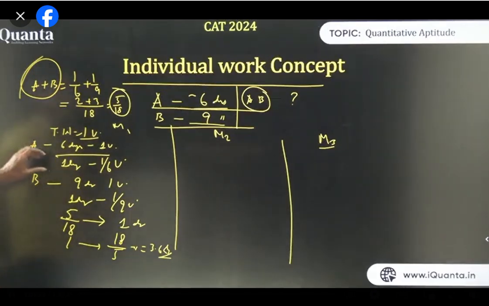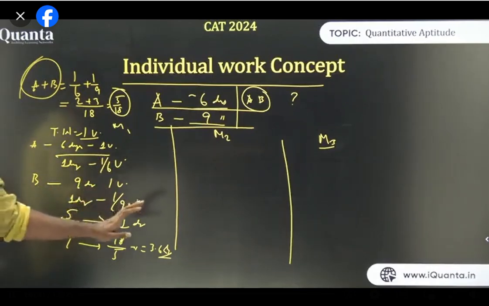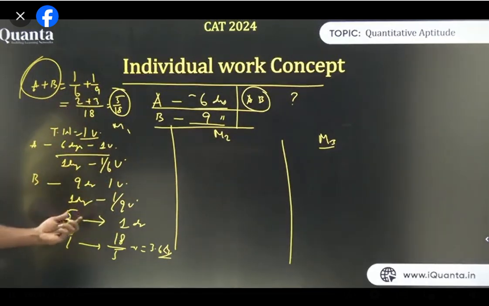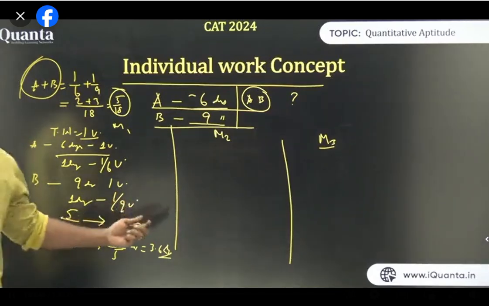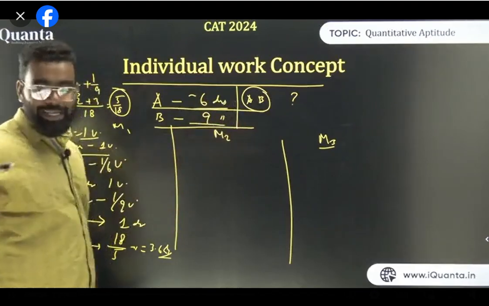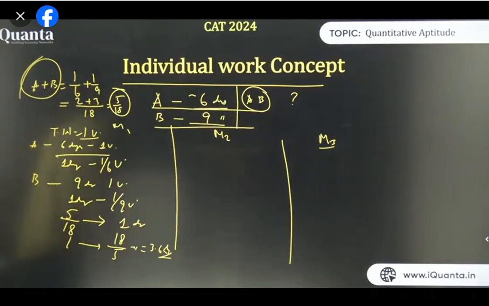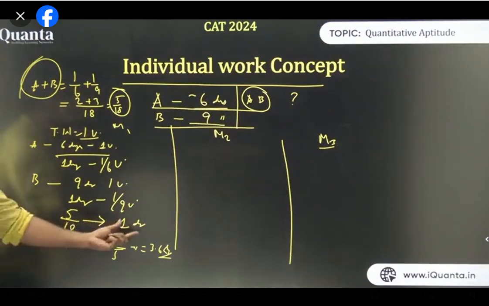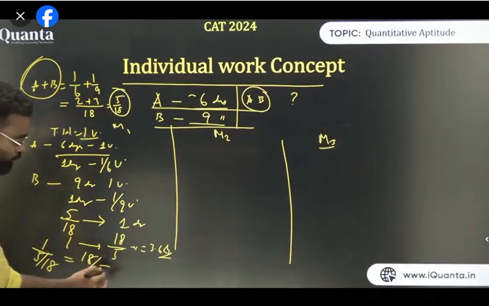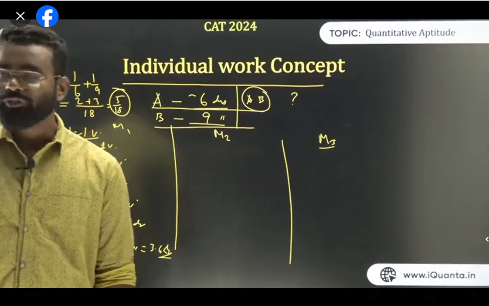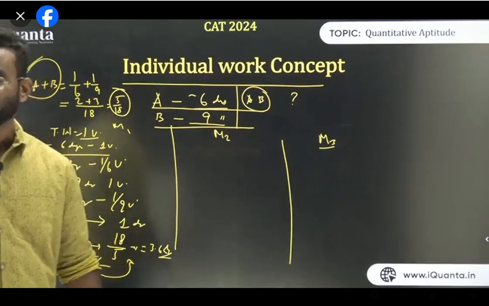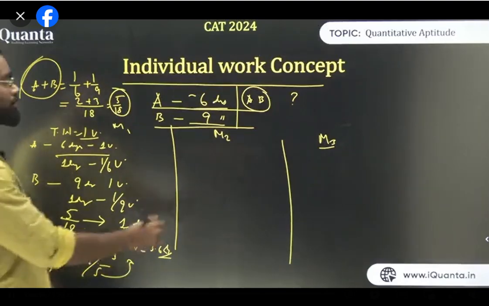So what I have done: A in 1 day will do 1/6 unit, B in 1 day will do 1/9 unit, A plus B is 1/6 plus 1/9, which is 5/18 unit. So 5/18 unit has been done in 1 day, so 1 unit will be done in 18/5 days. Just the inverse. Clear? So the next method is the LCM method. I have told you we can take the total work as the LCM. So 1 unit will be 1 divided by 5/18, which is 18/5. Those who are facing difficulty in calculation, please understand you have to do calculation very easily and very fast. Now the LCM method: what is the LCM of 6 and 9?